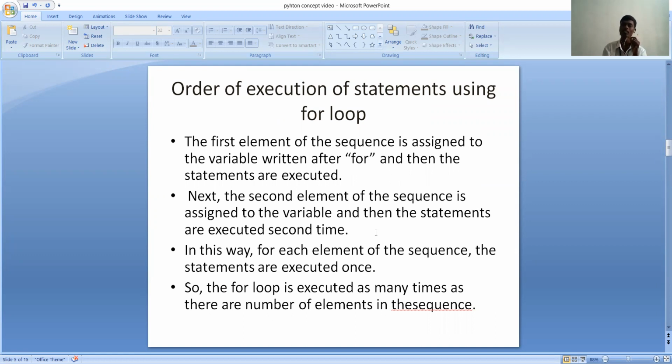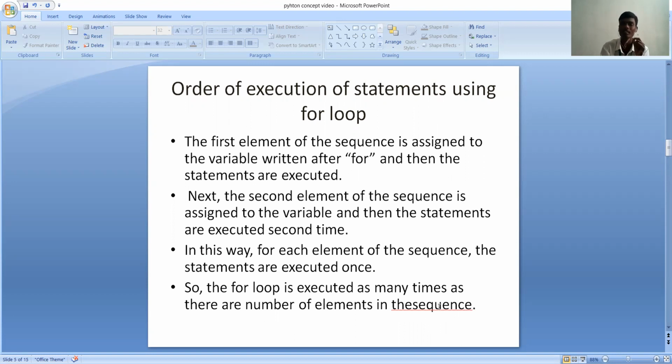This means there may be any number of elements, and for every object, a variable should be assigned. The interpreter will assign the variable which is present after the word for, and then the execution of the statements goes on, as I explained before. In this way, for each element of the sequence, the statements are executed once. So the for loop is executed as many times as there are elements in the sequence.